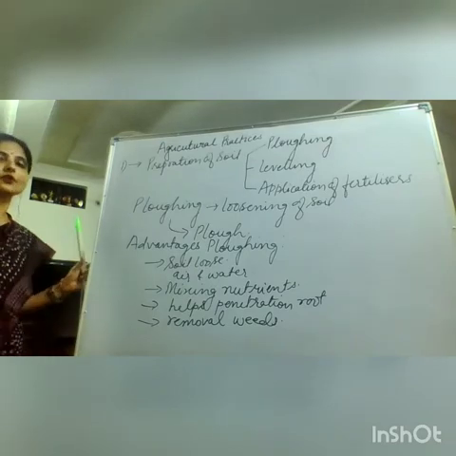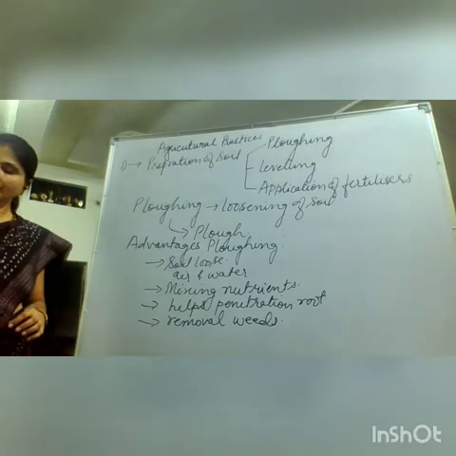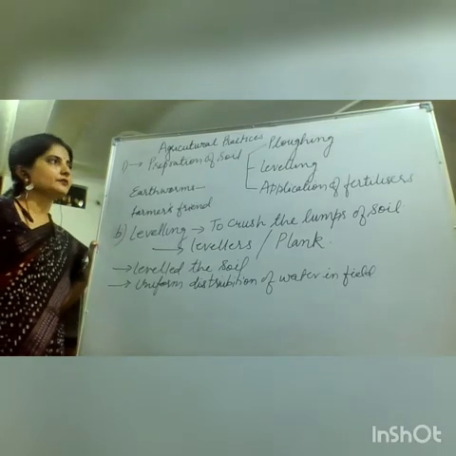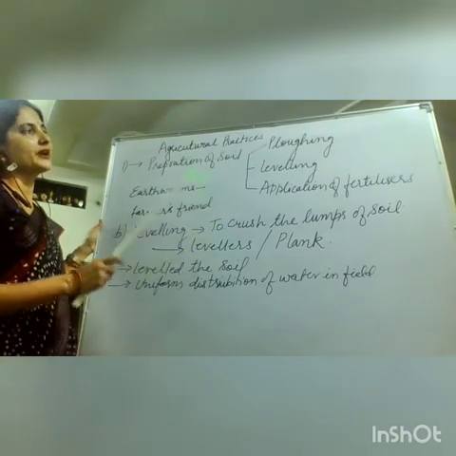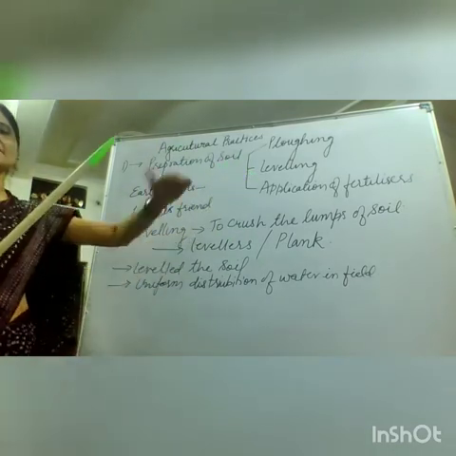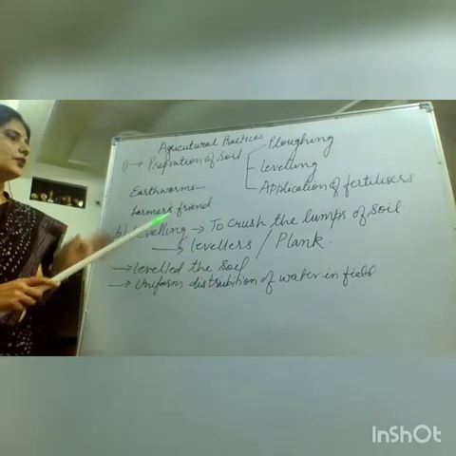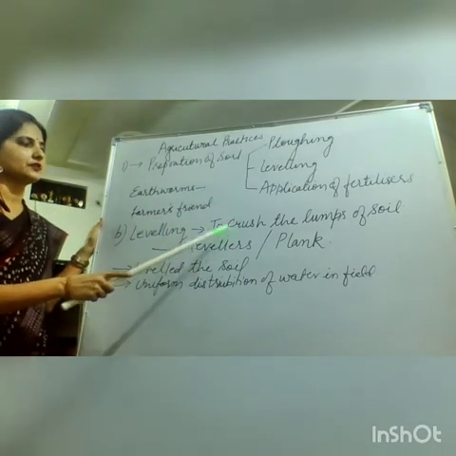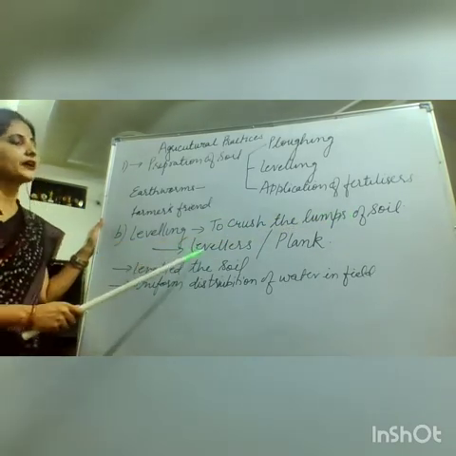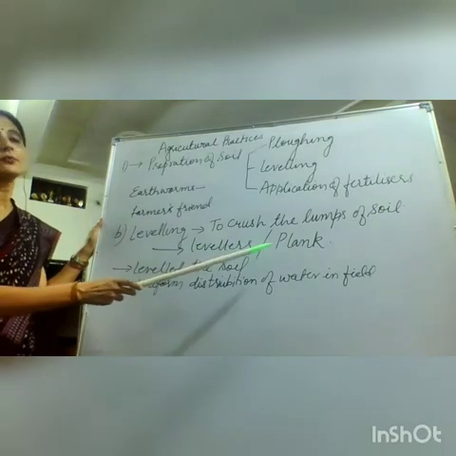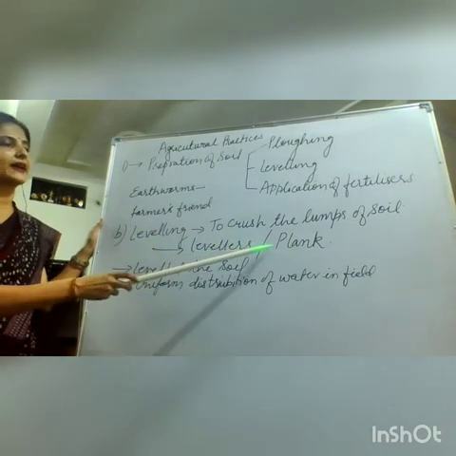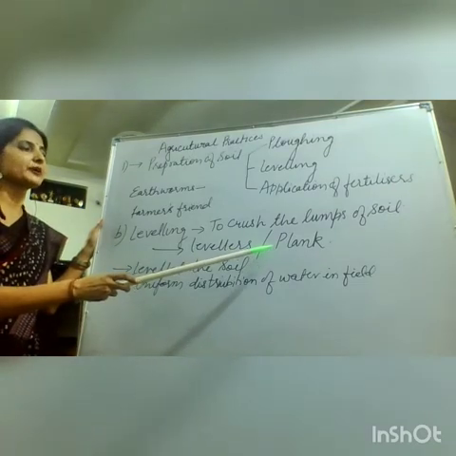Okay? Next step is, after plowing, as we have made the soil loose, leveling. As the soil surface of the crop field is uneven, we level the soil. Leveling is to crush the lumps of the soil with the help of levelers or with the help of a plank. So the appliance which is used to level the soil is the plank. It may be made of wood, or metallic planks are also available nowadays.